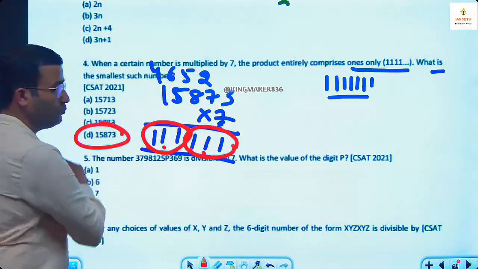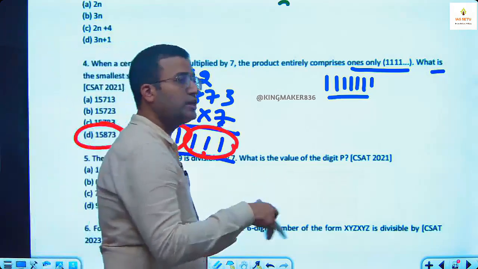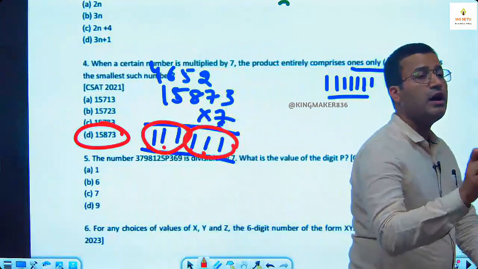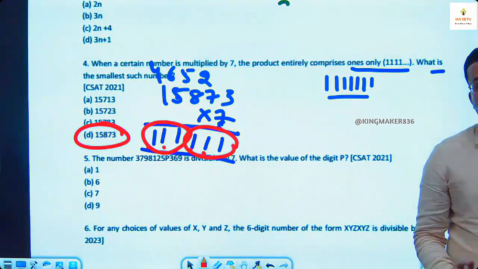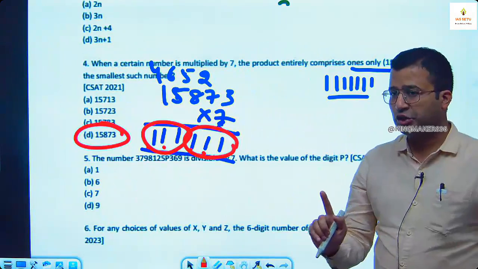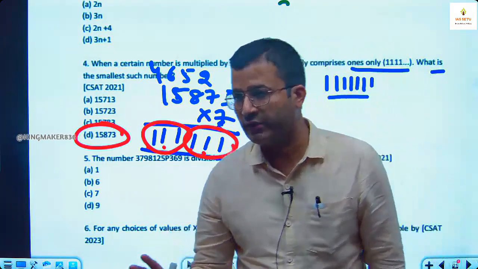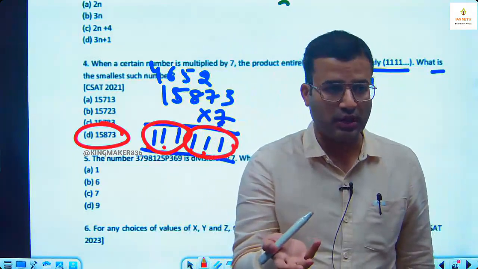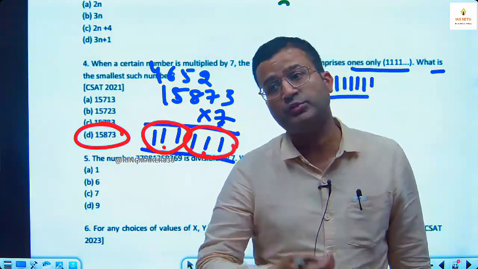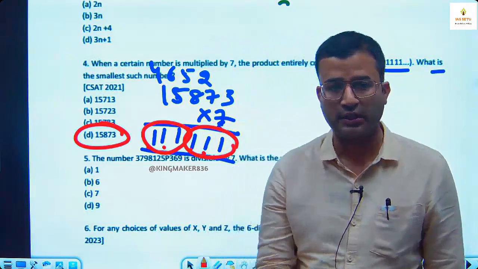And what is the smallest such number? कि उसको अगर 7 से multiply करेंगे, our product value will have only ones. See, when I take a theme-based lecture, other than conventional learning, I tell you to use answer options. हम वर्क करेंगे कि आंसर ऑप्शंस भी यूज किए जा सकते हैं.